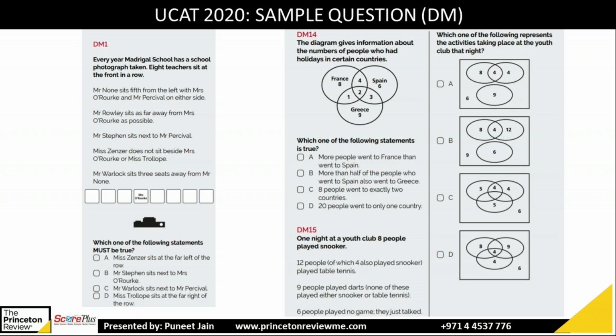So that means you can solve. Try the next two, DM14 and DM15. Try the two questions, DM14 and DM15.